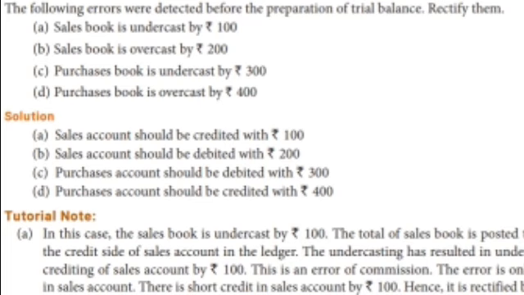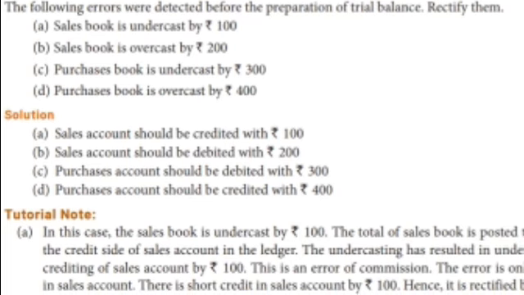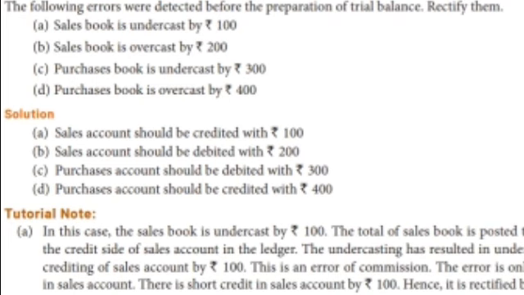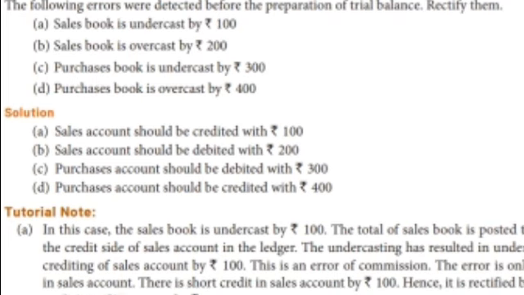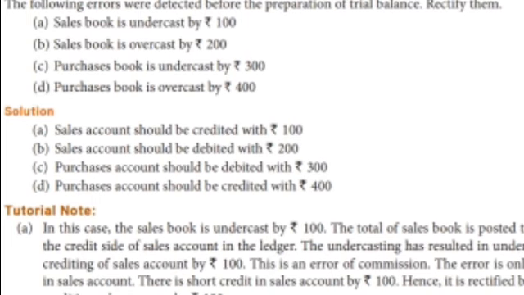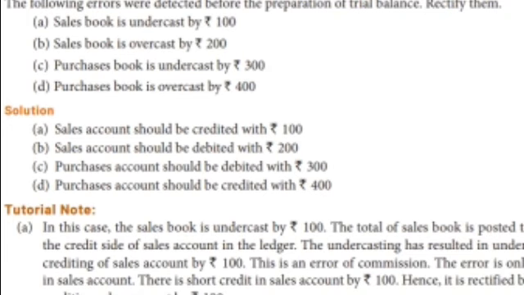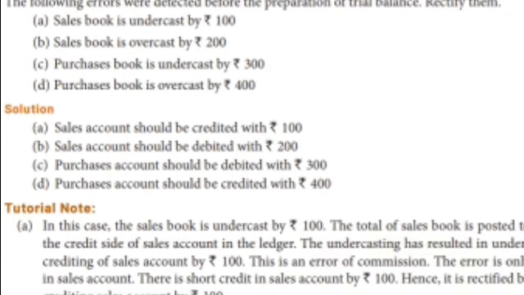So sales already in that credit side, we have to show on the debit side. So sales account should be debited with 200. Next one, purchase book is undercast. Undercast means it's the same side. So purchase account shows in the debit balance, isn't it? So purchase account should be debited with 300.